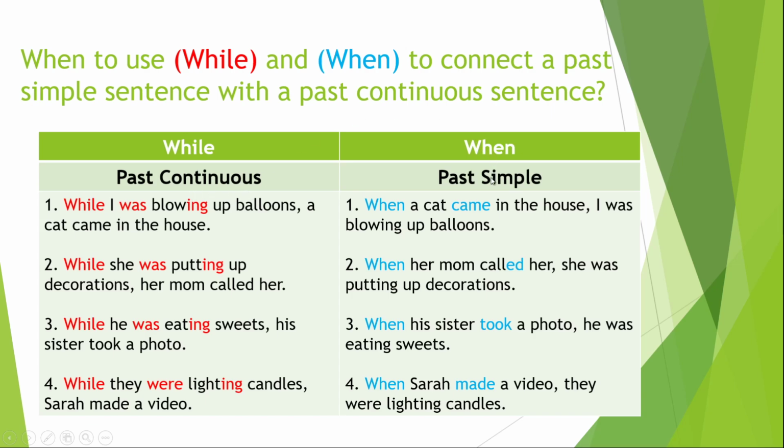Let's see a past simple sentence. I use when with past simple, like this. Number one, when a cat came in the house, I was blowing up balloons. So I use when I see the verb in the past, but there is no ing. Okay? When you use when, make sure the verb does not have ing. However, with while, you must add while to the sentence when there is ing. All right? Let's see the other sentences, and you can compare what I'm reading.